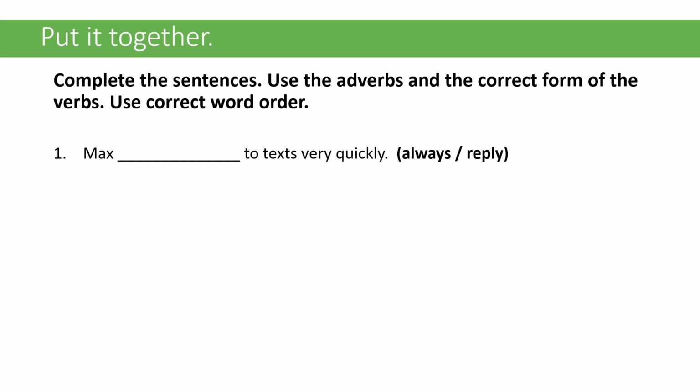Come before most verbs, between the subject and the verb. The only exception is with the verb to be, in which they come after the verb to be. So in this one, we see that the frequency adverb is always, and the verb is reply. So this is not the verb to be. So this should be always replies, because the frequency adverb comes between the subject, Max, and the verb replies.